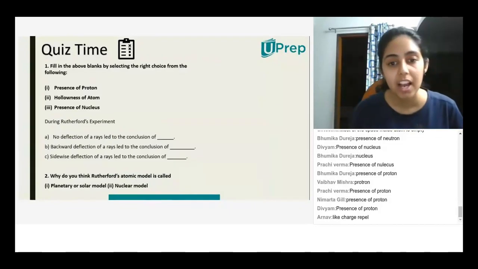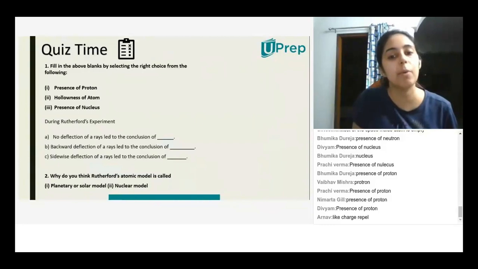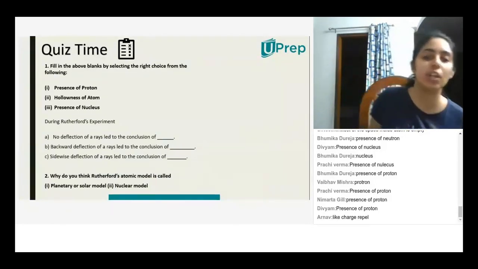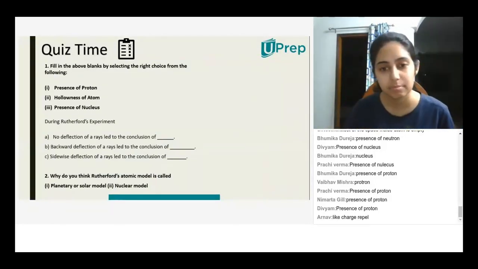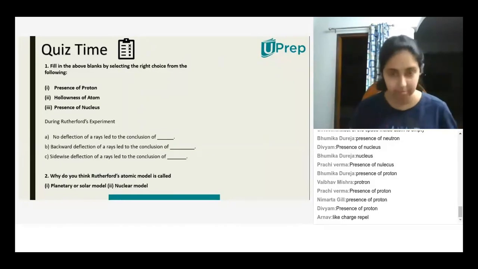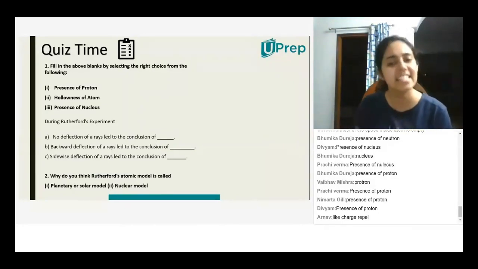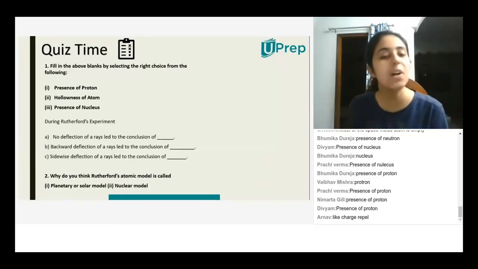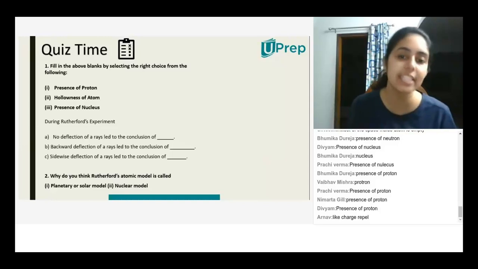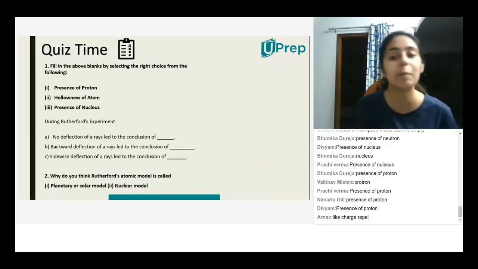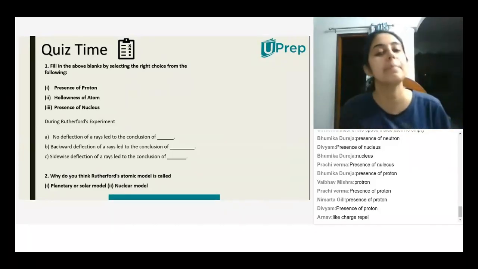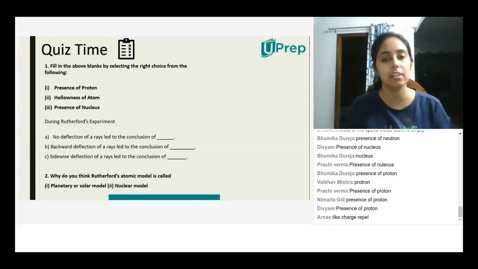Next question. Why do you think Rutherford's atomic model is called the planetary or solar model? Because the electrons revolve around the nucleus like the planets revolve around the sun. Excellent. So just like how planets revolve around the sun, the electrons also revolve around the nucleus. That is why Rutherford's atomic model is also called the planetary or solar model.